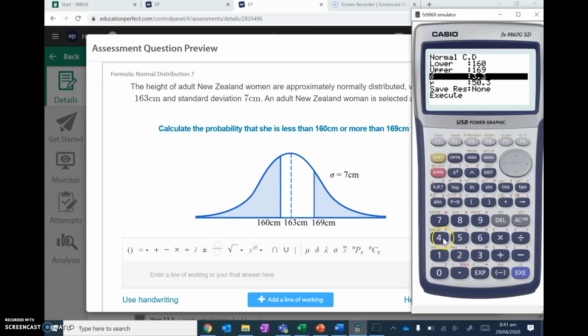My standard deviation is 7. And my mean is 163. Remember, when you're doing these in your exam, you need to make sure you're writing out what you write in the calculator. Say lower, upper, standard deviation, mean. Write that down. And the answer is 0.47.